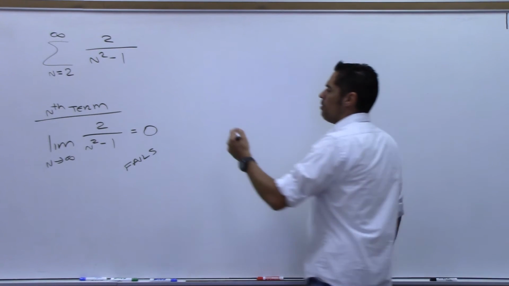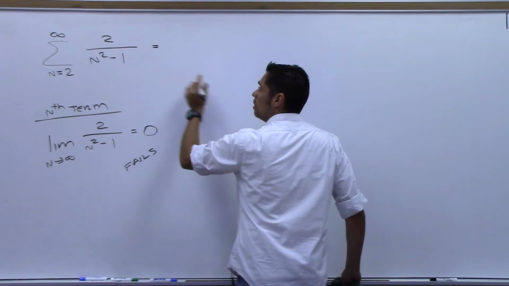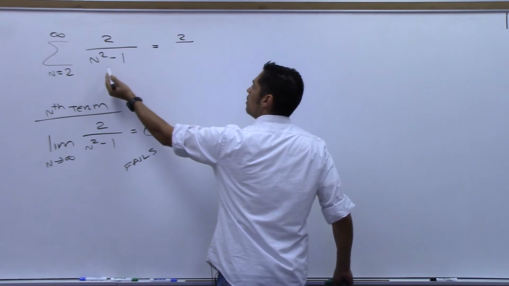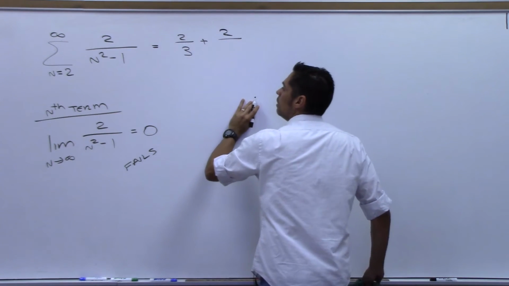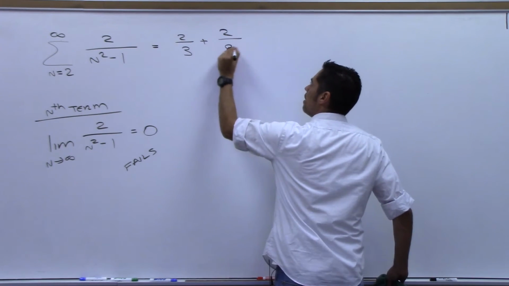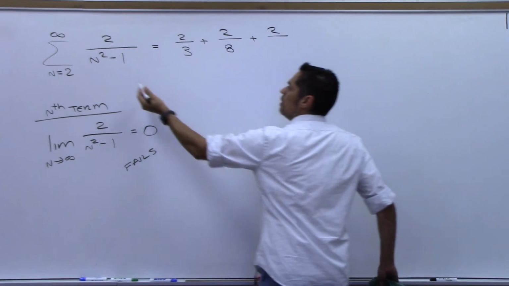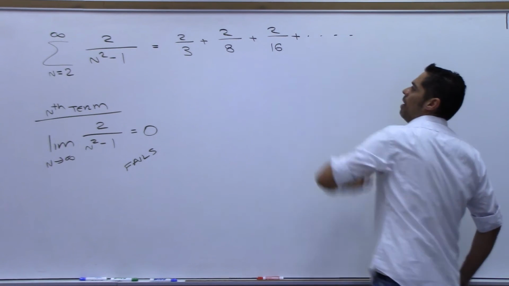So then you can maybe start writing some of these things out. What happens if I plug in 2? I get 2 over, let's see, 2 squared is 4, so 2 over 3, plus 2 over, now I'm plugging in 3, right? 9 minus 1 is 8, so 2 over 8 here, plus 2 over, let's see, 15, and so on and so forth, right?